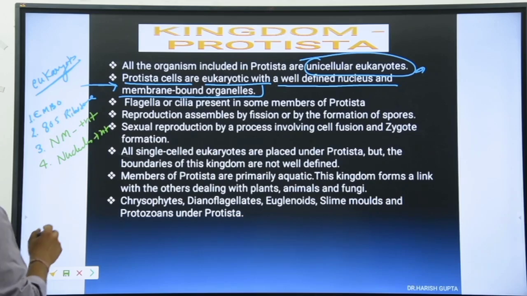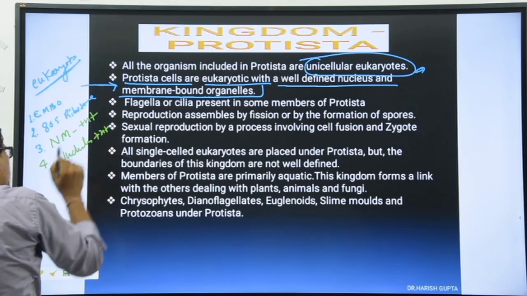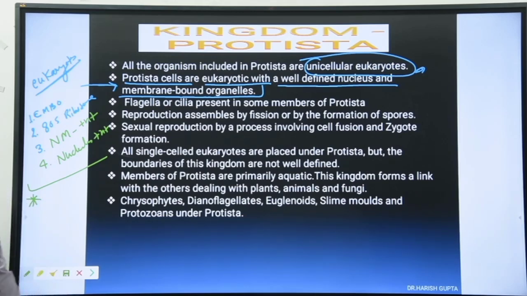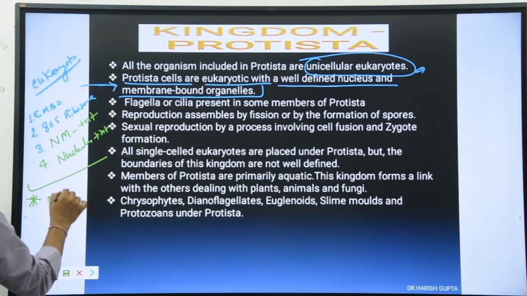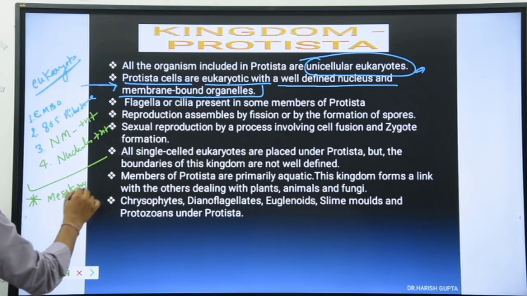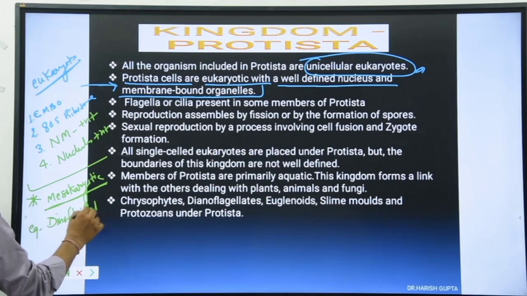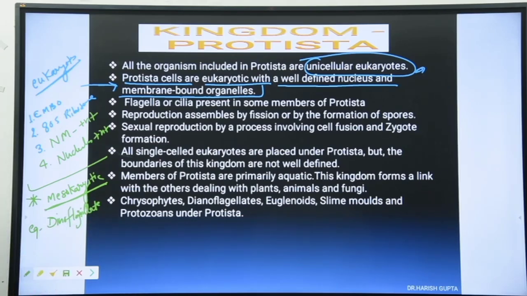All are, but here is another very important point: some members of the Protista are mesokaryotic. Another term is present, mesokaryotic. Clear? And it is another member. An example is the dinoflagellate. It's an example of the mesokaryotes. Clear? So these are the eukaryotes.